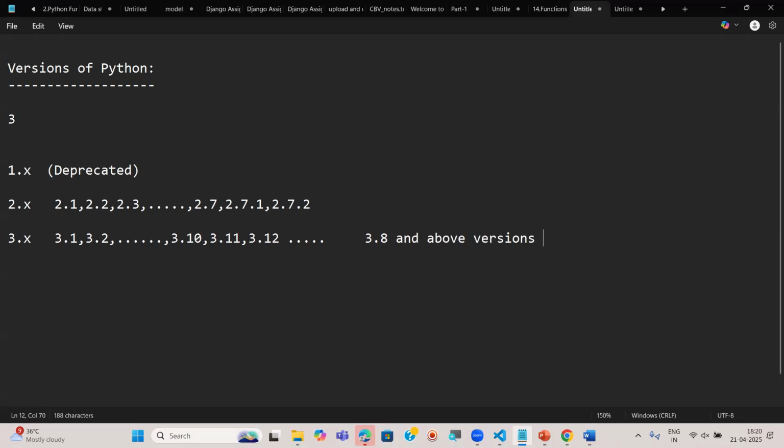Right now, we are using the 3.x series of the Python version or Python software, and that too, which one do we have to use? 3.8 and above versions you can download and install. That is recommended. Below 3.7, 3.6, 3.5, 4, 3, 2, 1, don't download and install these, and don't work with these old versions of the Python software, as they may not be supported.